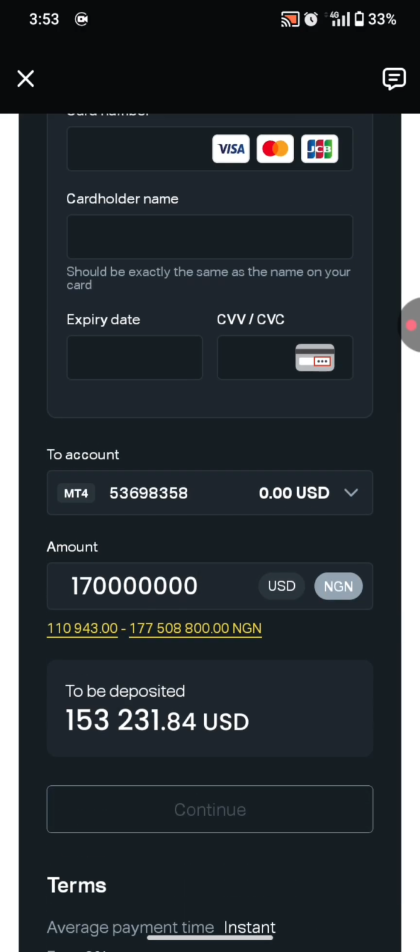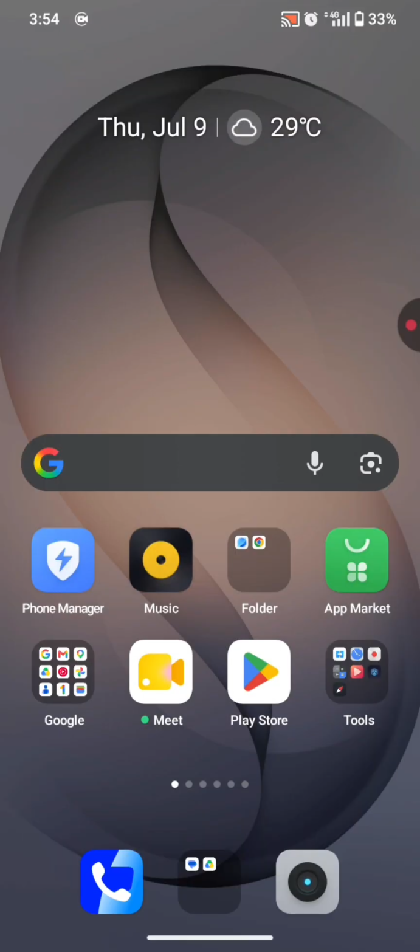I entered a total of 170 million naira, and I'll be getting a total of 153,231.84 USD for a total deposit of 170 million Nigerian naira. So now let me go ahead and grab my calculator so we can do our calculation for this.